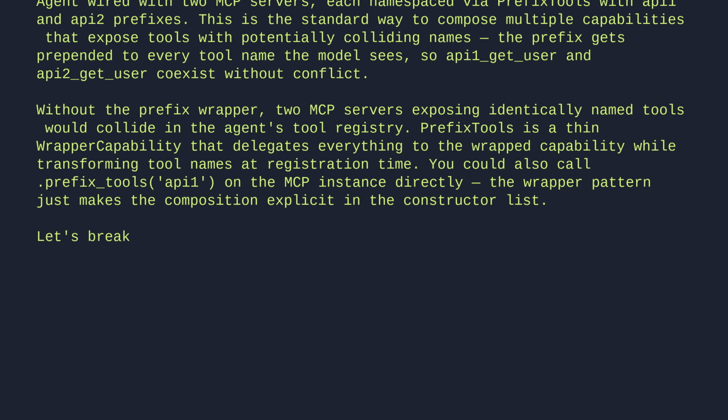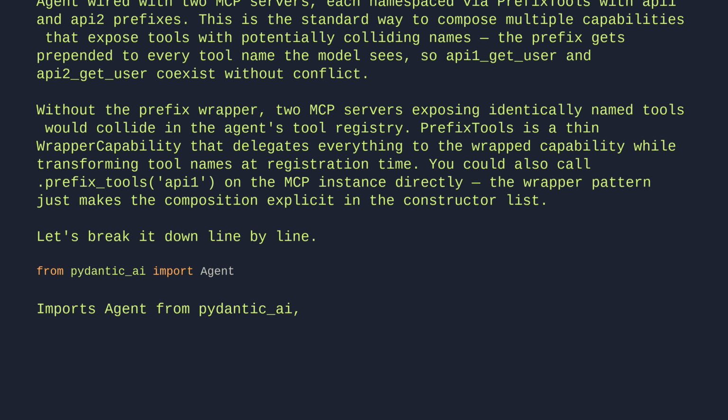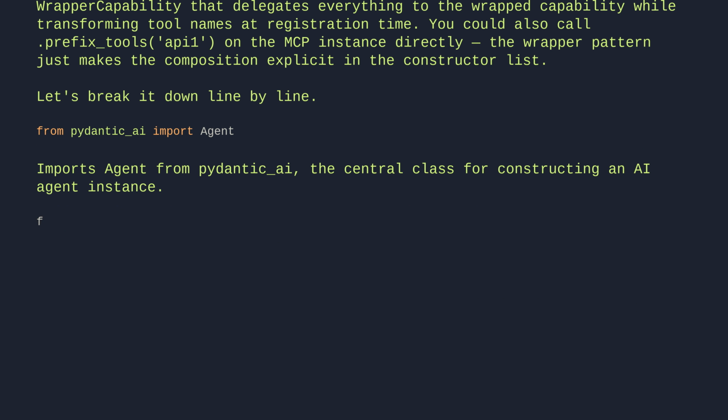Let's break it down line by line. From pydantic_ai import Agent. Imports Agent from Pydantic AI, the central class for constructing an AI agent instance. From pydantic_ai.capabilities import MCP, PrefixTools.